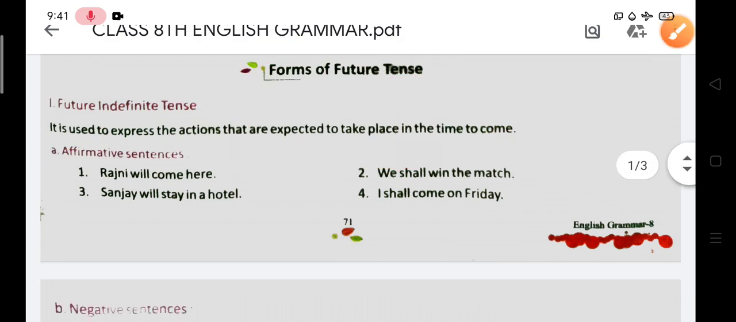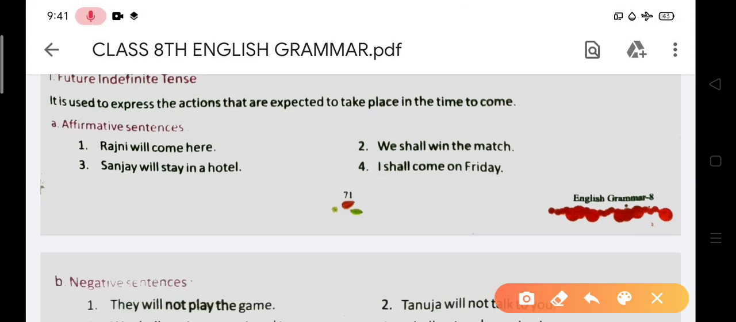Okay, good. After that you can see the examples also, affirmative sentences. Very first you will see the examples of affirmative sentences, and the first example: Rajni will come here today. Number second, very first I want to tell you what the helping verbs of this tense are: will and shall. The general rule is that with plural subjects you will use shall, and with the singular subject you will use will.